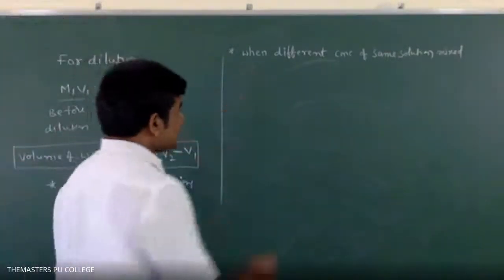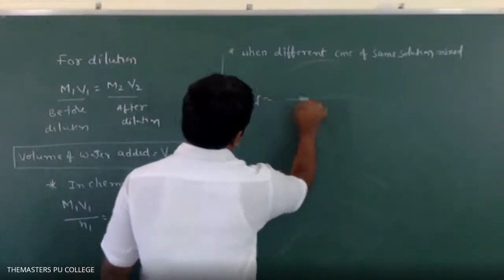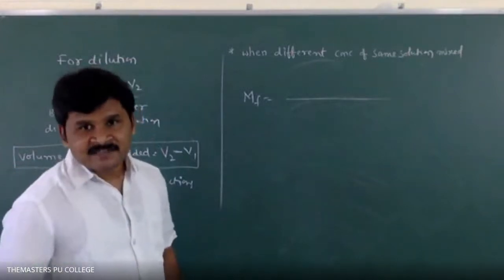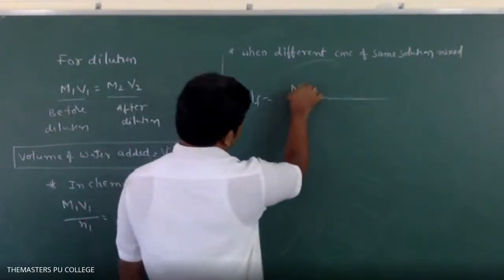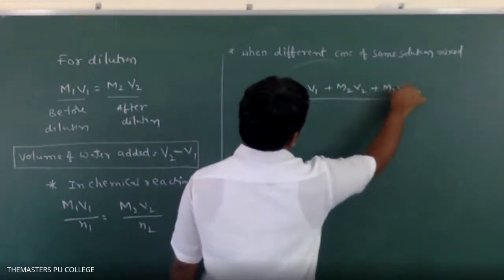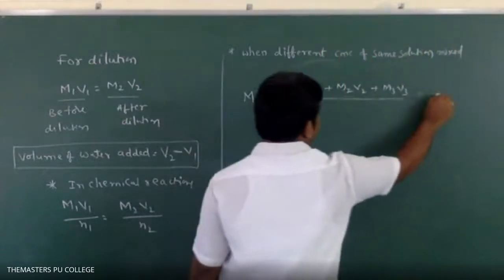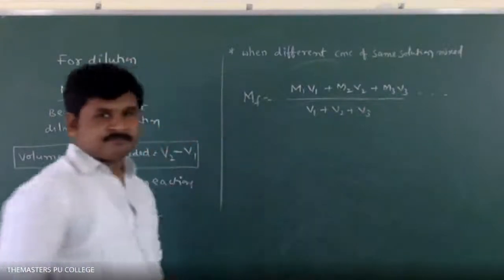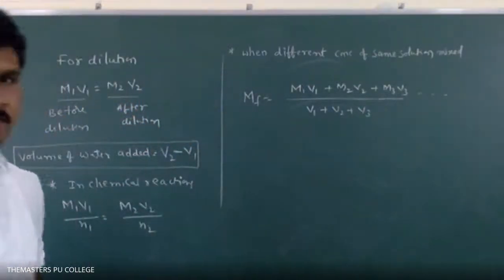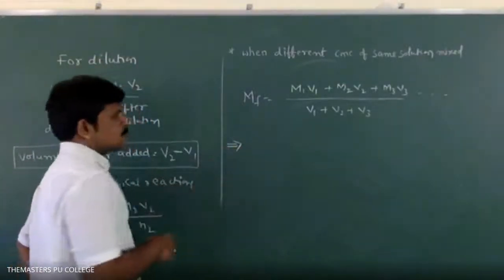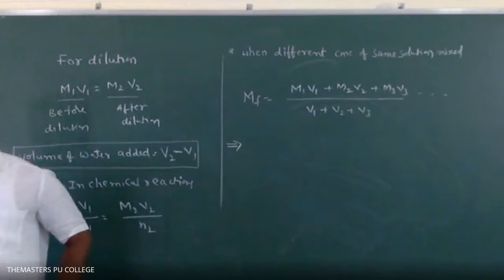So for that, the molarity formula: MF is the final molarity. MF is equal to M1V1 plus M2V2 plus M3V3 and so on, divided by V1 plus V2 plus V3. This is the formula. So these are the different formulas now.